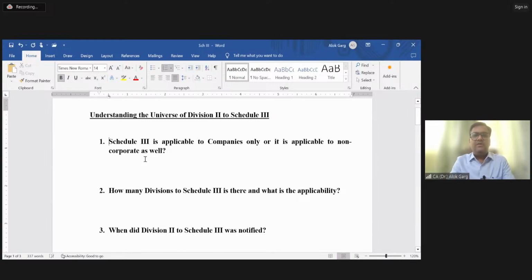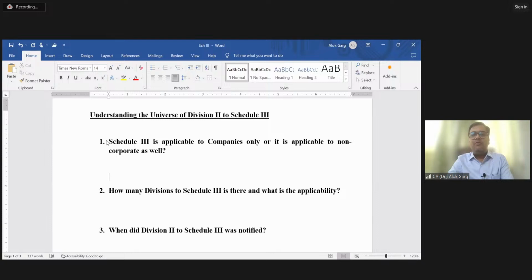Friends, I'll discuss important questions on schedule 3 so that you will have a complete understanding and complete revision of schedule 3. You are not required to learn the format. You are required to learn the basics. You can refer to the format from your study material, but you need to learn the fundamentals of this schedule 3. I'll start with some rapid-fire kind of questions, and of course I'll give the answers as well. I'll share this Word file with ICAI.